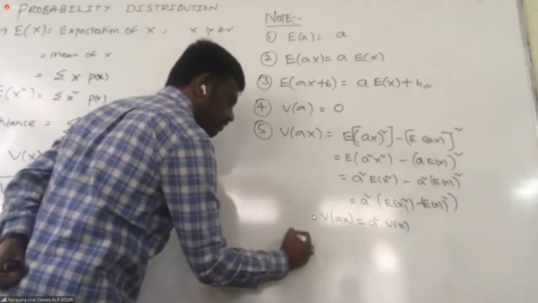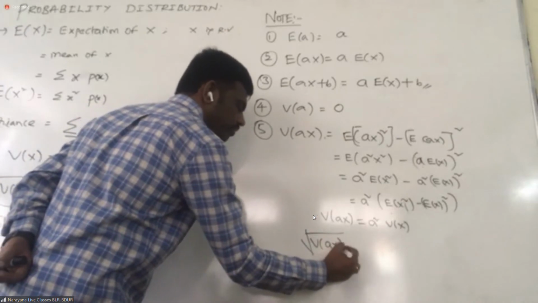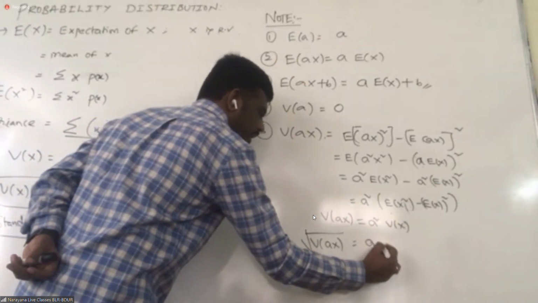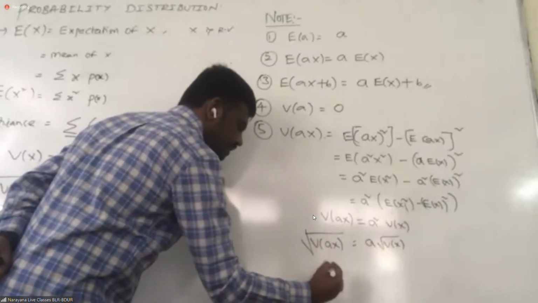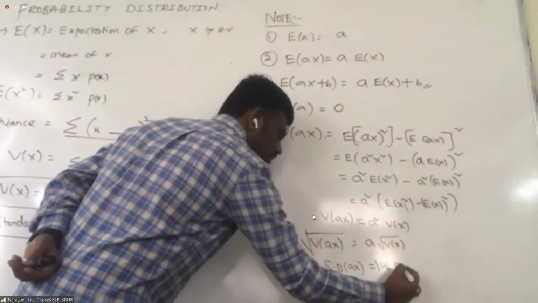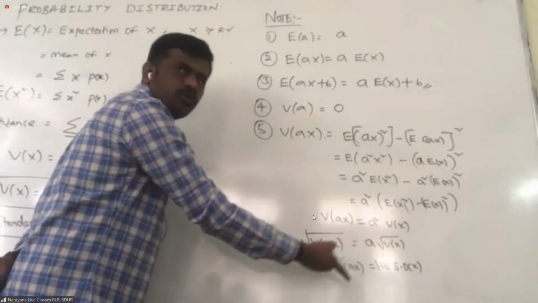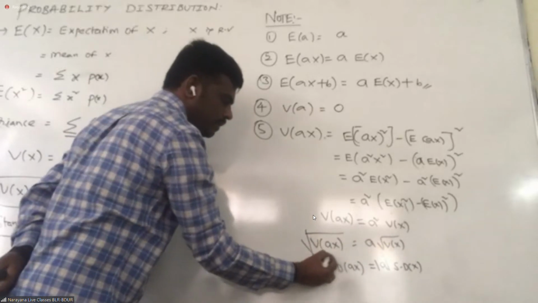Suppose I take root on both sides, what is the root of variance of X? A into root of variance of X. This is nothing but standard deviation of AX equal to modulus of A into standard deviation of X. Why am I taking modulus? I am taking this value outside the root, so it should be positive. Right, students?